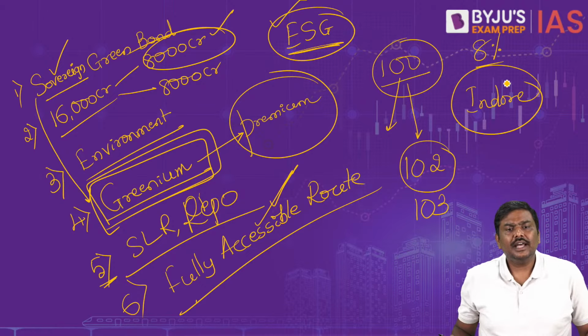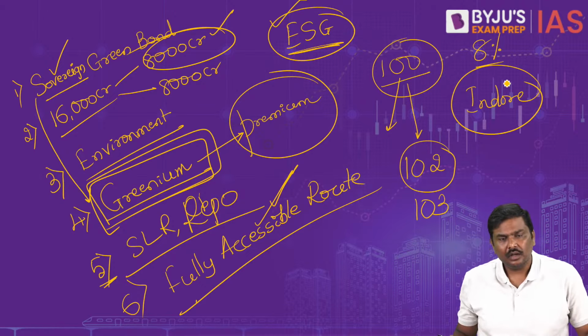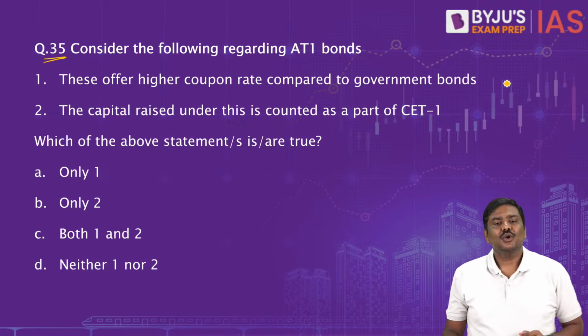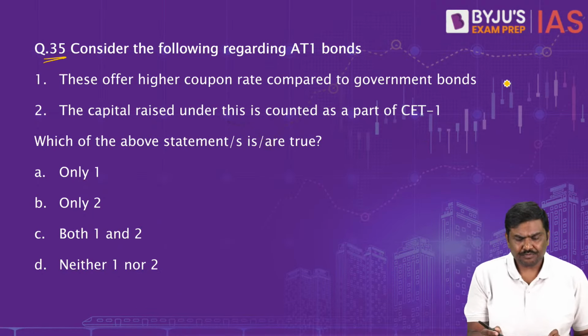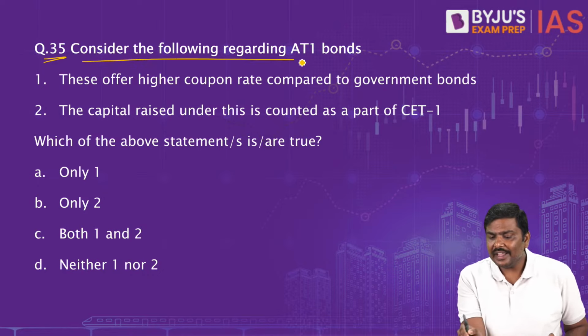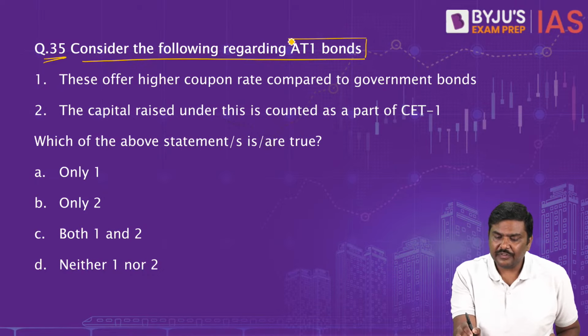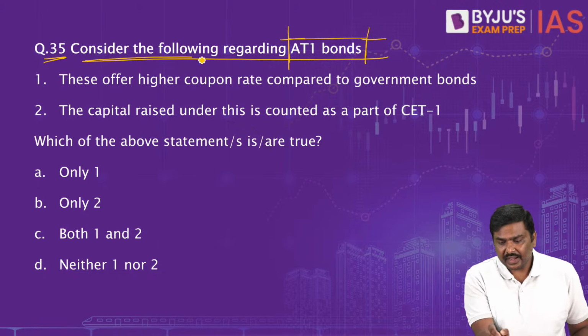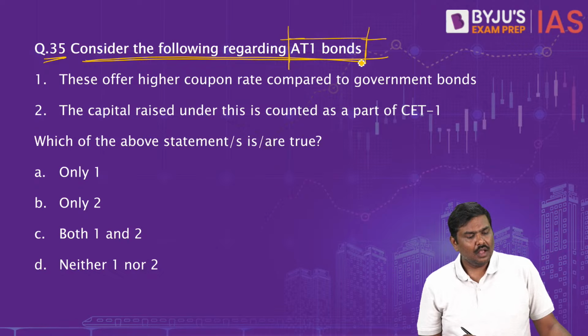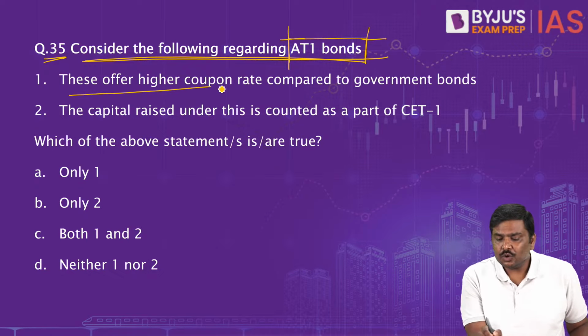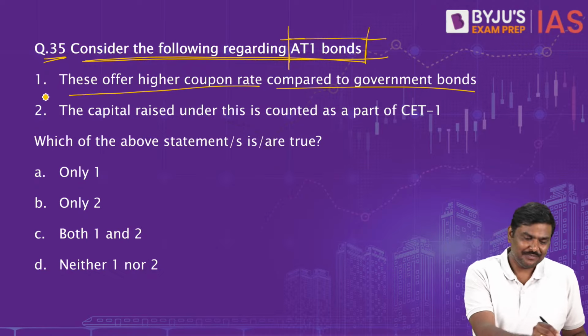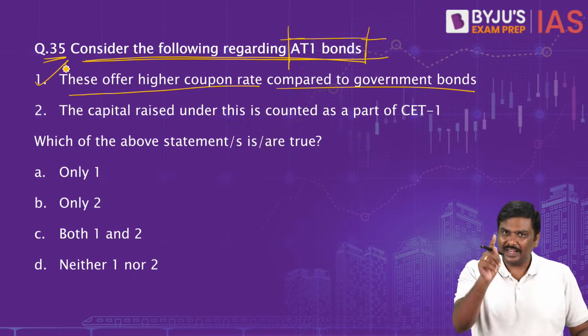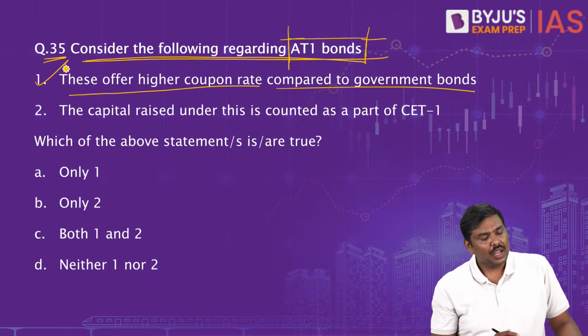Done? Shall I go to the next then? Question number 35. Consider the following regarding AT1 bonds. Very, very important. So many current affairs concepts related to this. These offer a higher coupon rate compared to government bonds. First one is correct. I'll prove it, and you will only tell me, yes sir, it is correct.